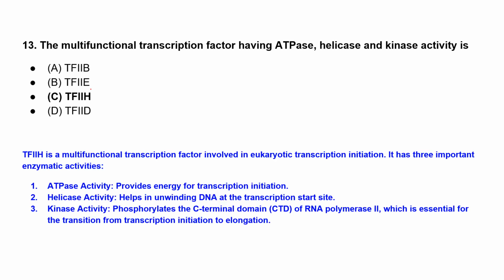Okay, let's see. Very good. The transcription factor TFIIH, as the name also suggests, has helicase activity. It's a multifunctional transcription factor involved in eukaryotic transcription initiation, and it has three important activities. One is the ATPase activity that will provide the energy for the transcription initiation, and the second one is the helicase activity. It helps in unwinding the DNA at the transcription start site. And the last one is the kinase activity.